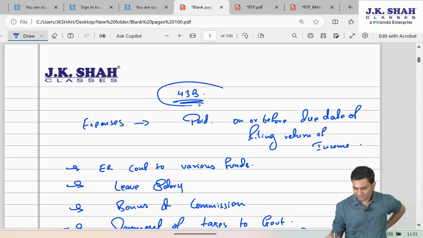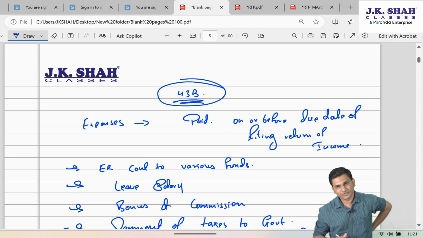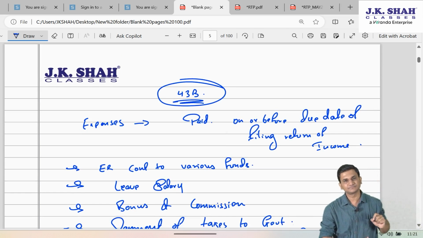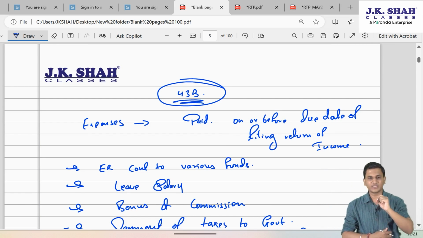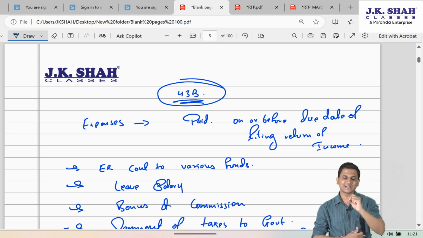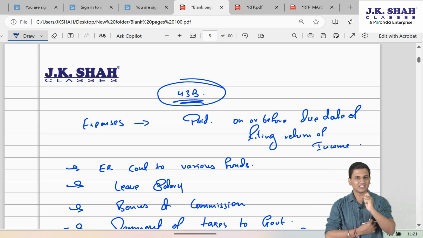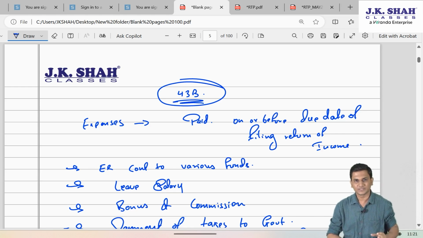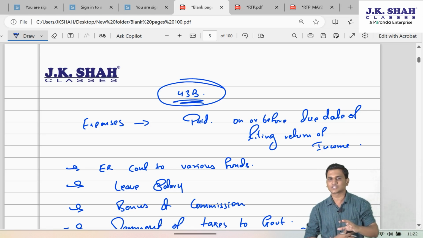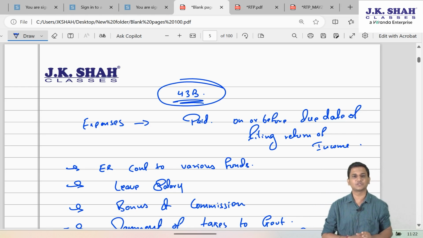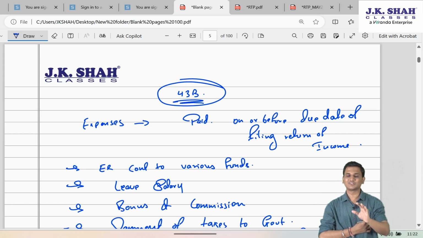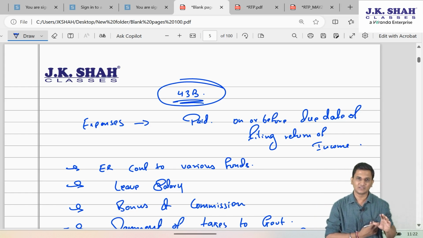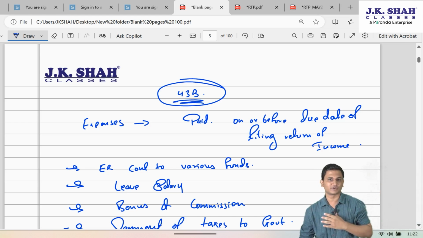Friends, section 43B is a section which used to pinch all the people who are following accrual basis. People who are following accrual basis had an advantage. Even if an expenditure is not paid, it is just payable, they could still take the deduction of it by debiting that expenditure to the P&L. And as long as that expenditure was not disallowed anywhere else in this chapter, they ended up taking deduction for it.